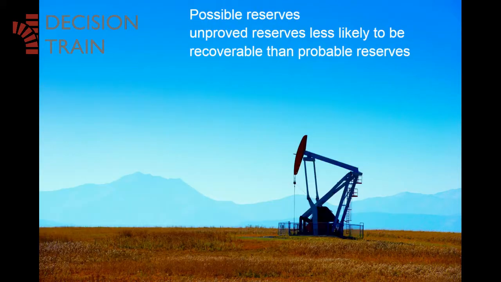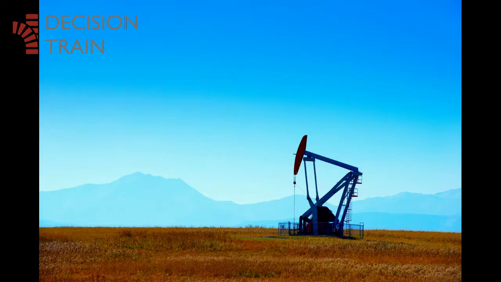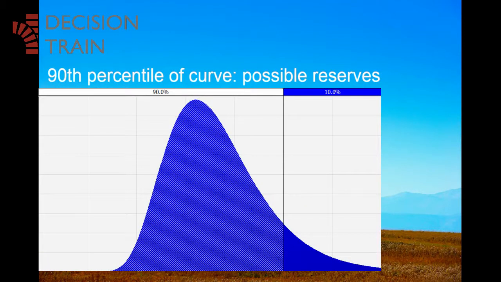Possible reserves are those unproved reserves which analysis of geological and engineering data suggests are less likely to be recoverable than probable reserves. In this context, when probabilistic methods are used, there should be at least a 10% probability that the quantities actually recovered will equal or exceed the sum of estimated proved plus probable plus possible reserves. In other words, the 90th percentile of the reserves curve represents possible reserves.